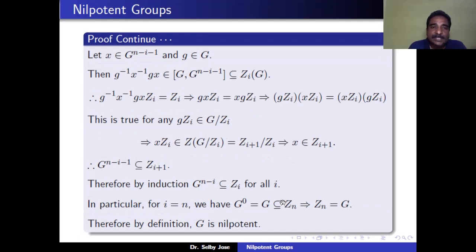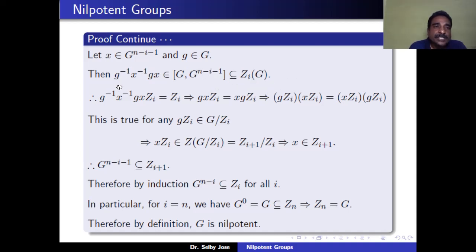So let x belong to G_{n-i-1}. Let g be any arbitrary element of G. So g inverse x inverse gx belongs to this commutator group G_{n-i-1}, because g is in G and x is in G_{n-i-1}. But we know that the commutator of G_{n-i-1} is contained in Z_i(G).